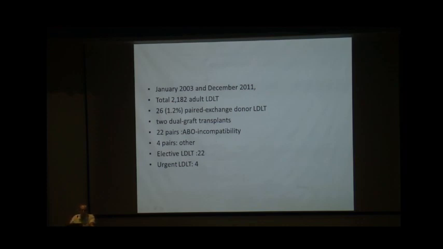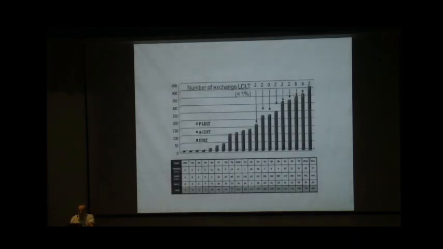Elective LDLT were 22 and urgent LDLT were 4. So despite being a leading center in LDLT, the occurrence of swap transplants per year is really low. And this just shows the complexity, not surgical or medical, but the logistics, and getting the pair to the table is very difficult.